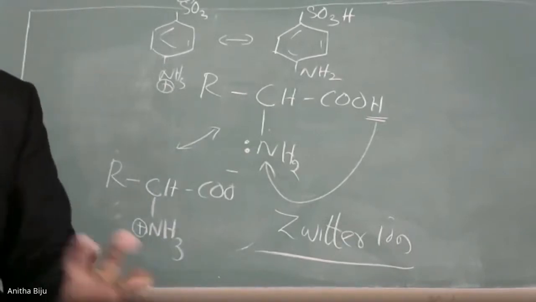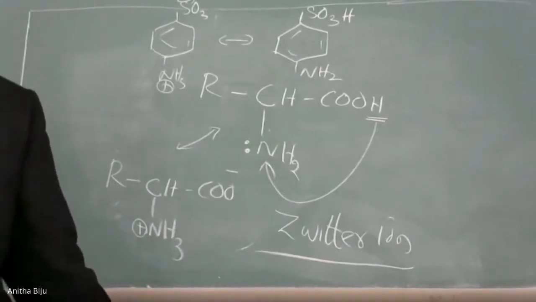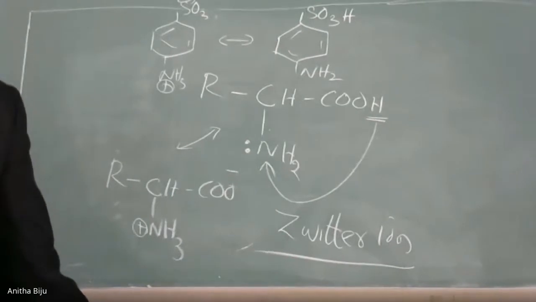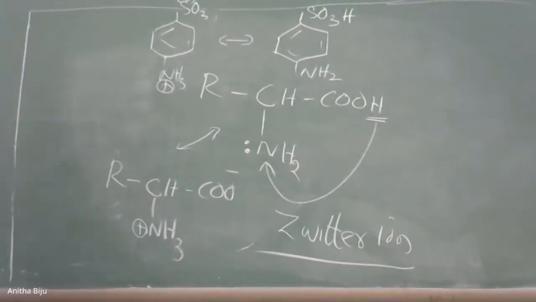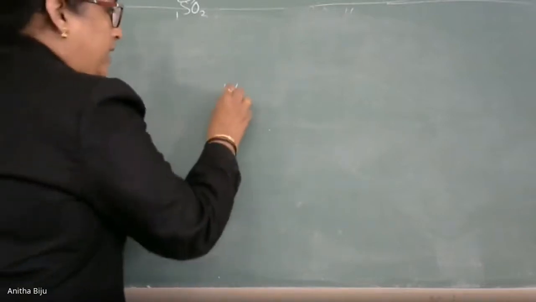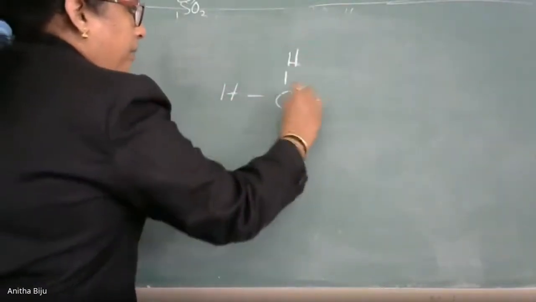Okay, this is the third property we can say. And the fourth property is related to optical activity. Except for the first amino acid, what is that? Glycine. Except glycine, the rest of the amino acids are optically active. Glycine is not optically active. I will draw the structure of glycine.